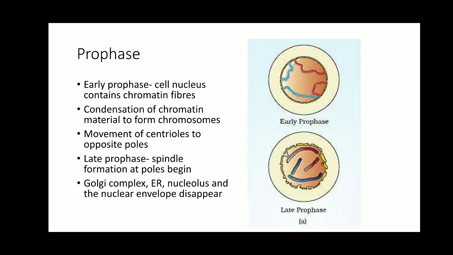And next, in the S phase, not only is the DNA replicated in the nucleus, but the centrioles are also duplicated in the S phase of interphase. Now these centrioles will move towards opposite poles in case of animal cells.